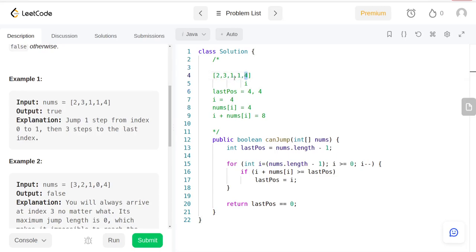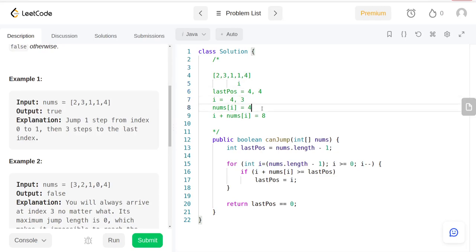Otherwise, if you are not able to get the last position to 0, that would mean that the answer is false. So let's see: 4 plus 4 is 8, it is greater than or equal to the last position, and that's the only condition we check here, that the sum is greater than or equal to the last position. If so, we update the last position to i. We just did that. We're going to decrement our i to 3.